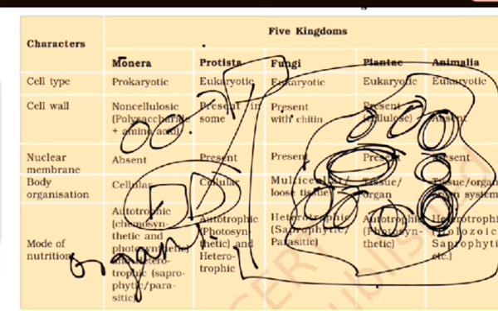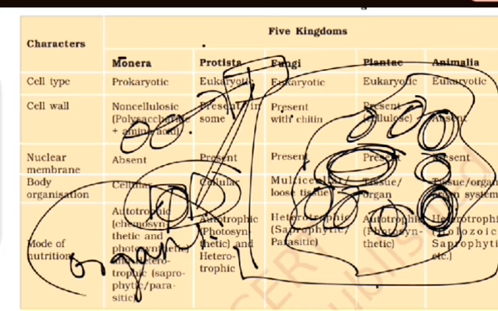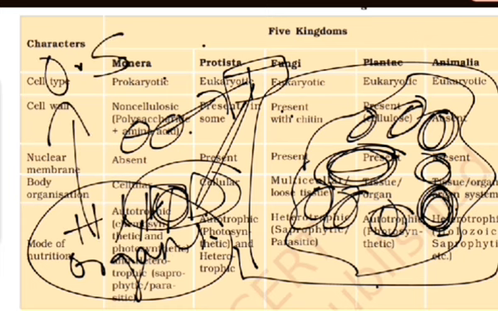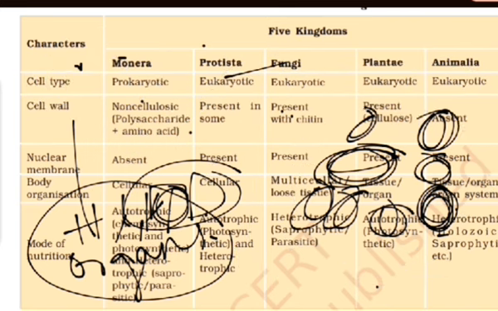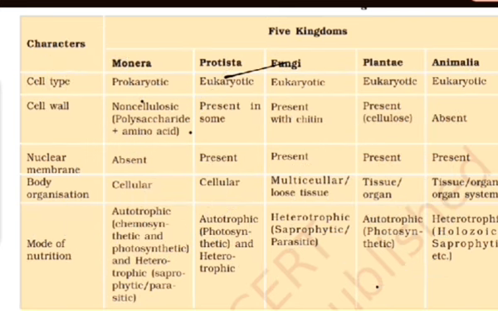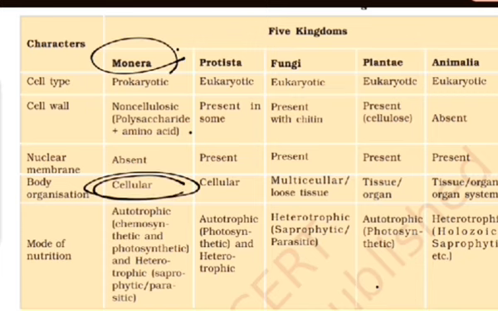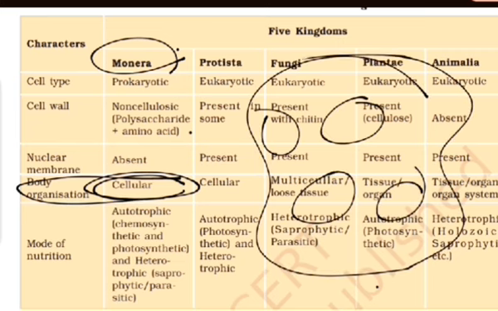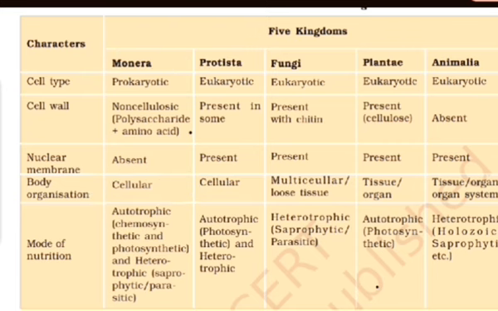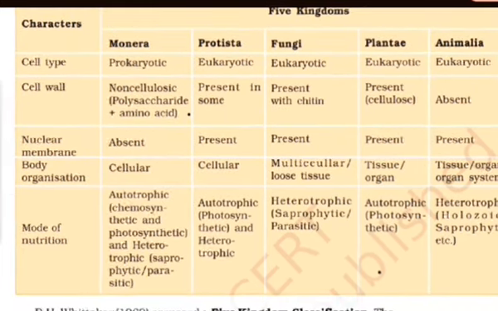In our humans, cells combine to form tissues, and tissues combine to form organs. These organs like heart, lungs, kidneys together form organ systems, right? But in Monera, the example like bacteria, the organisms have only cellular organization. Only cells are present, just cells in the organism. These cells do not combine and do not form anything. Only cellular, okay?